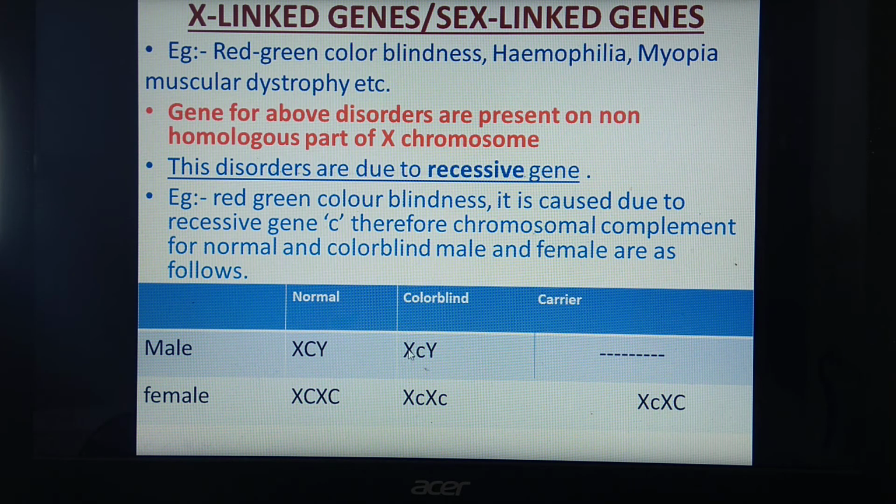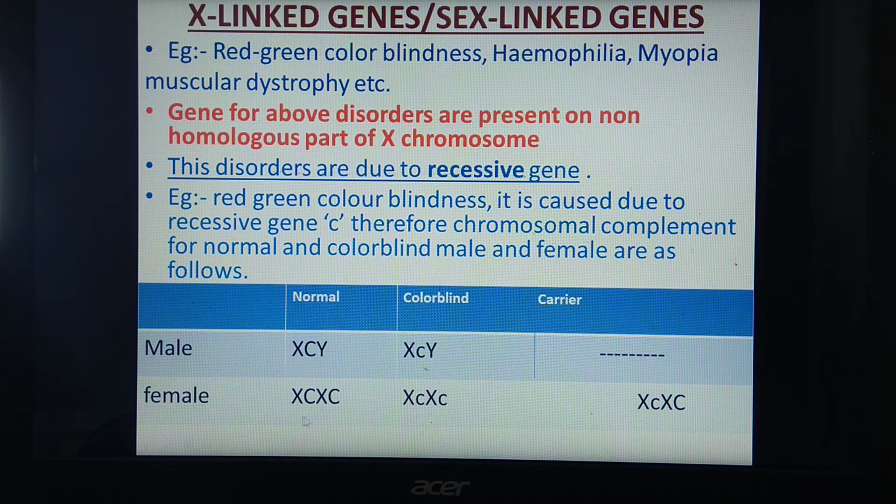When the X chromosome consists of recessive gene c and the other chromosome is Y, this male will be color blind. Why? Because here only one X chromosome is there, the other one is Y chromosome, which cannot suppress this recessive gene c, and hence in a male individual only one recessive gene c is sufficient to cause the disorder. Carrier condition is not present in case of males.